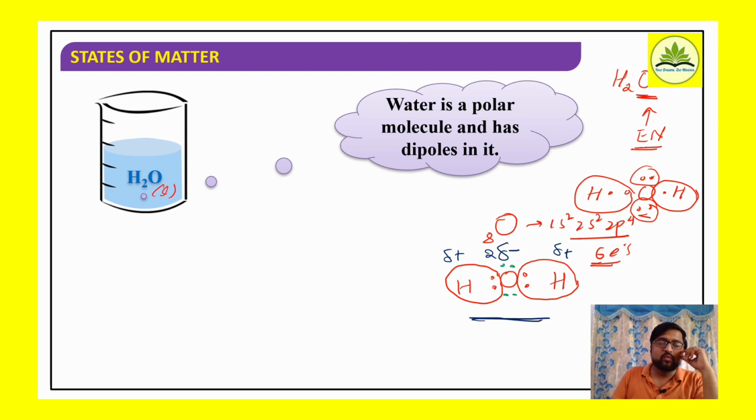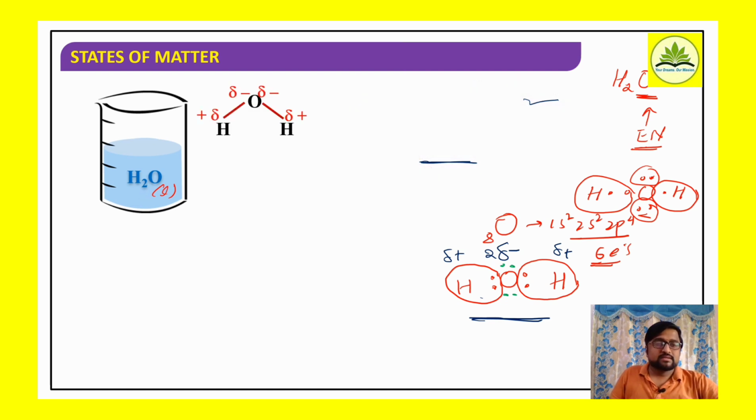Therefore, we say the water molecule is polar and has dipoles in it. Dipole means there are two poles present, positive and negative.